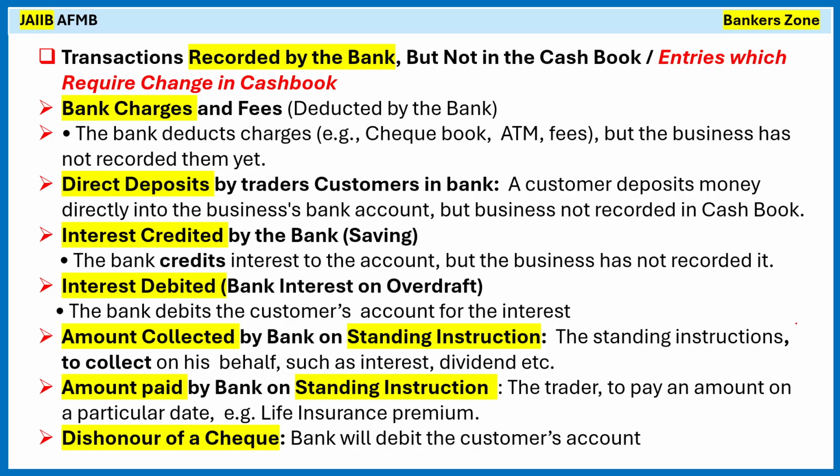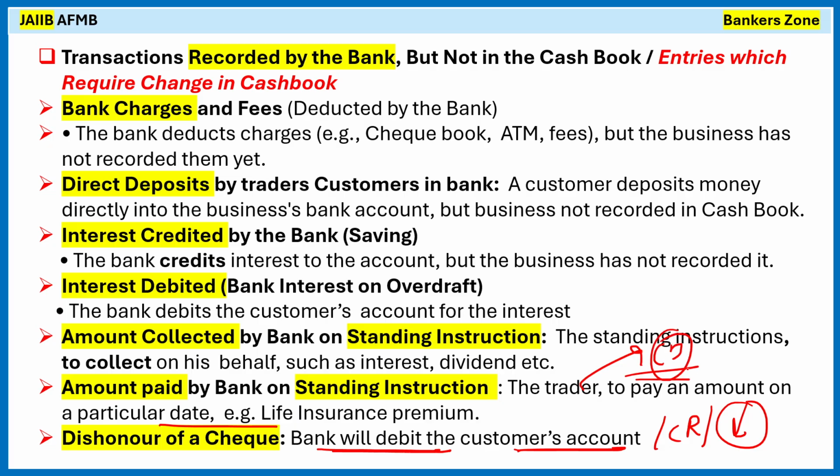That's why there can be a difference in the passbook and the cash book. And lastly, dishonor of the check. So the bank will debit the customer's account in case of dishonor of the check. It may be the return charges or it may be the amount credited before clearing the check. So that also we have to make a manual entry into the cash book. Regarding that also there is a difference between the cash book and passbook.